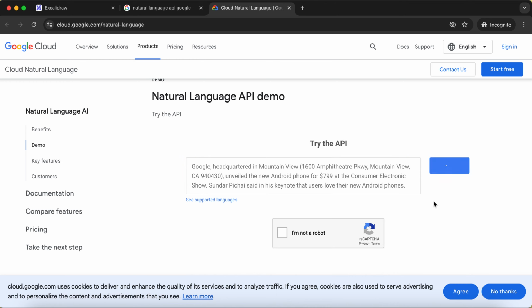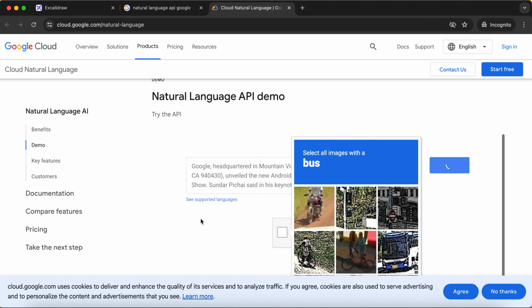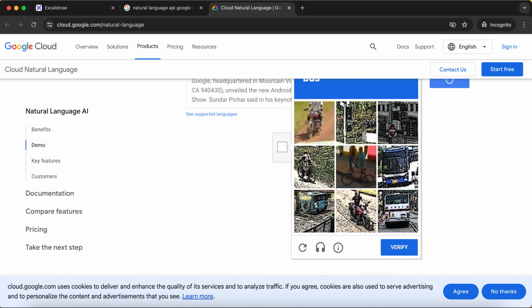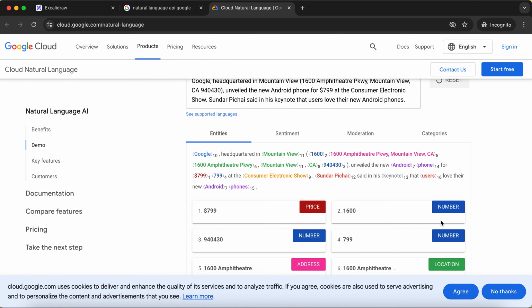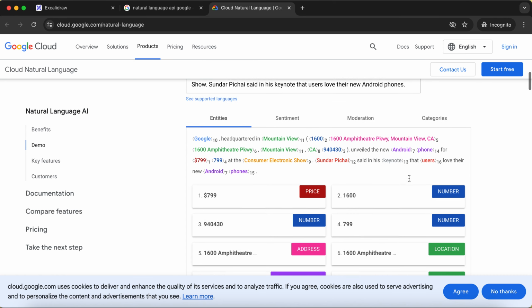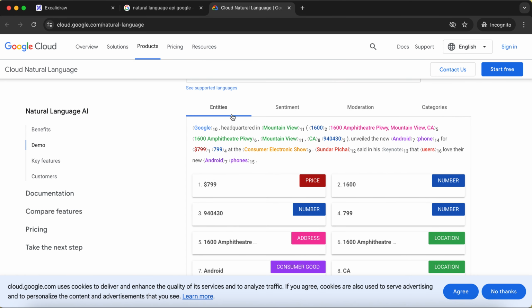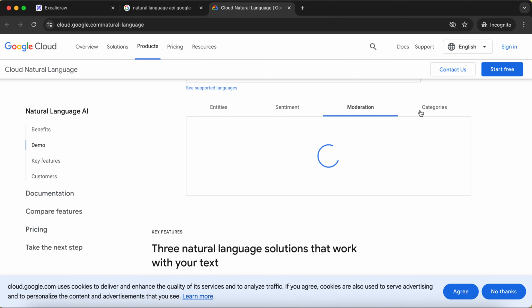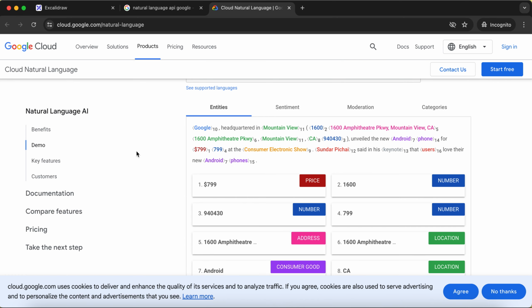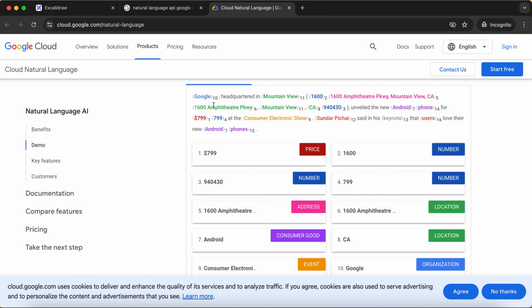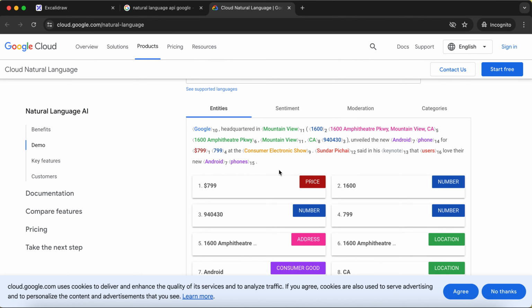So I'll just say analyze here. And if you see, it has produced four categories of analysis for us: entities, sentiment, moderation, and categories. So basically, if you look at the entities, it has categorized each and every word of the sentence or paragraph that has been analyzed, and it has converted them into various entities, right?